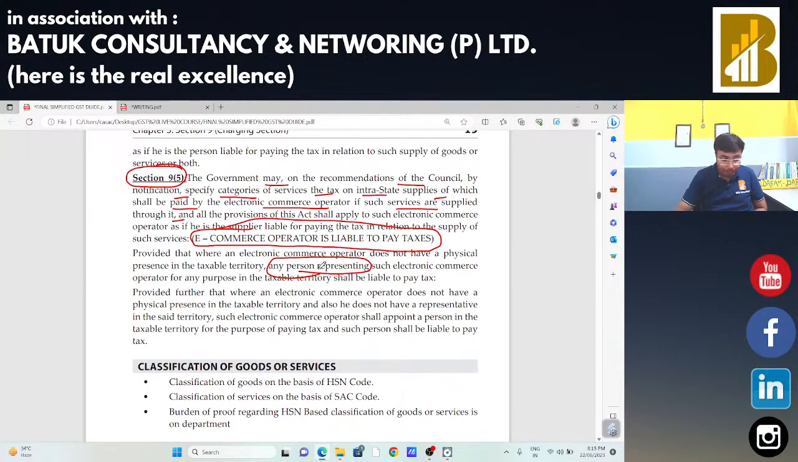Okay, sir. So Section 9 subsection 1 talks about intra-state supply. Section 9 subsection 2, the 5 petroleum products. Section 9 subsection 3, specified goods or services on which the recipient is going to make the payment of tax. Section 9 subsection 4 is not applicable. Section 9 subsection 5 is related to the e-commerce operator.